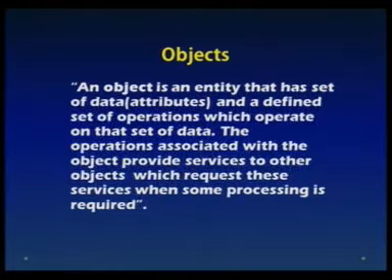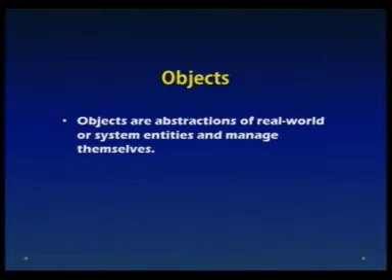Now if we move a little further, we can describe an object as an abstraction of real-world system entities, and those entities manage themselves. It means any independent entity in the system which has some data associated with it, and which is expected to provide some services.